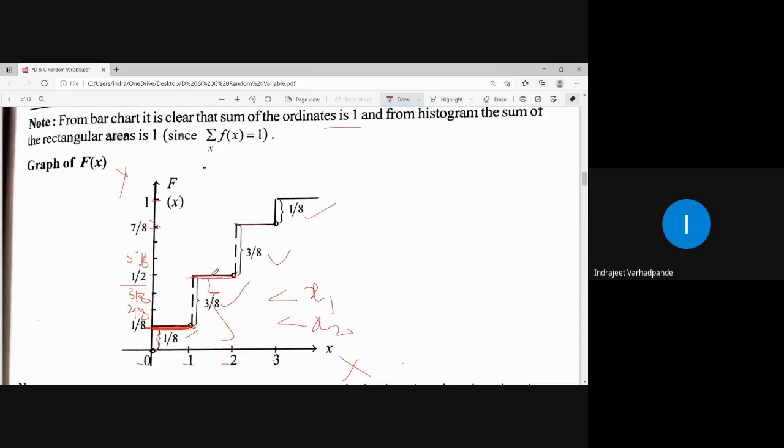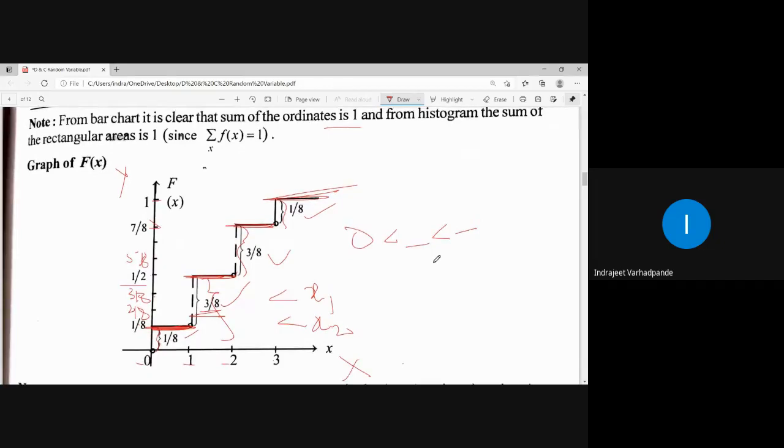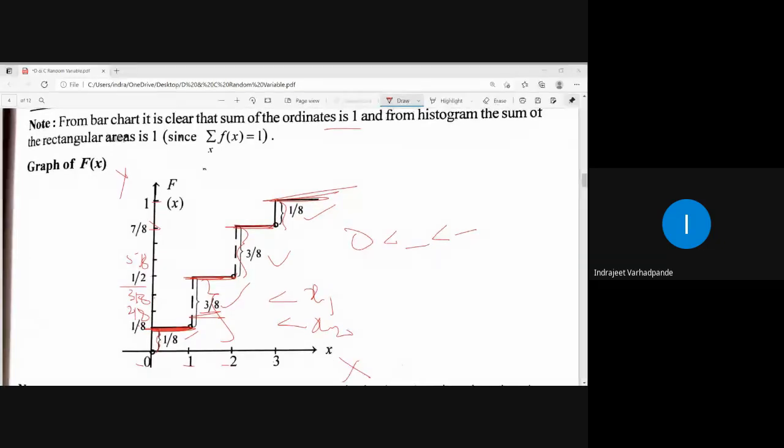Between 1 to 2, what is the height? 3 by 8. Between 2 to 3, what is the height? 3 by 8. Between 3 to infinity, what is the height? 1 by 8. आई क्या या ध्यान में स्टेप्स कैसे ड्रॉ करना है? Because this is interval. It is between one value to the other value. ठीक है? So accordingly, it will be simplified and hence we can draw the graph. Now, in MCQ type of questions, it will be very difficult for asking you to draw the graph, but this is for your understanding.